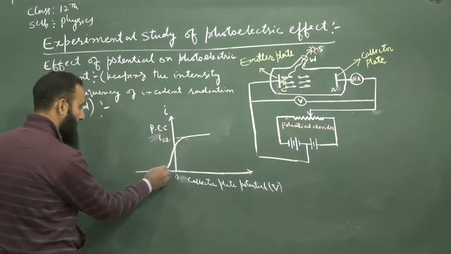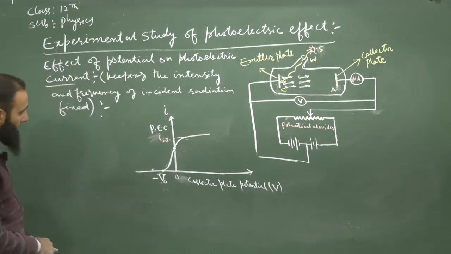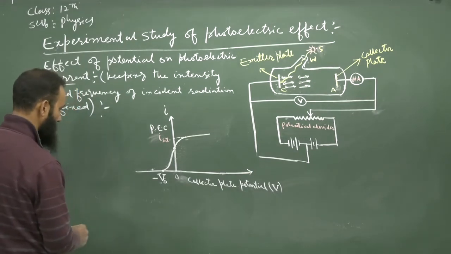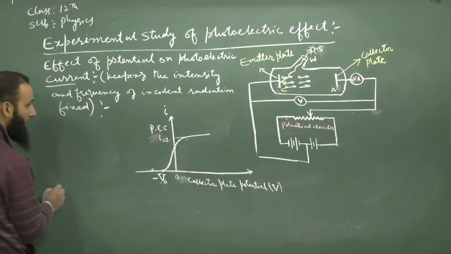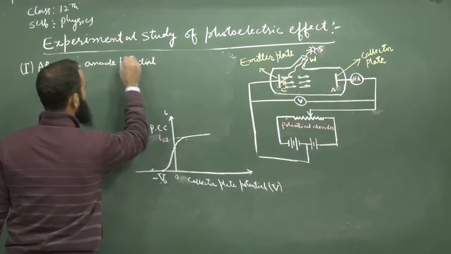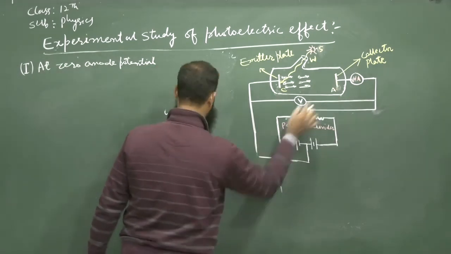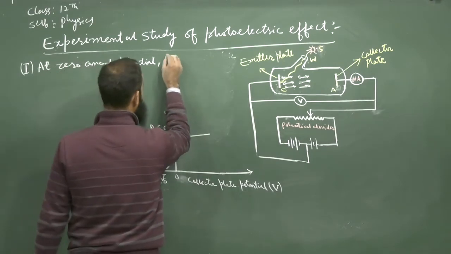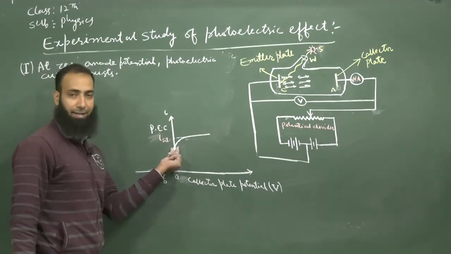So let us summarize the main points of observation. At zero anode potential, when the potential of the anode is made zero, that is this point, a photoelectric current exists.